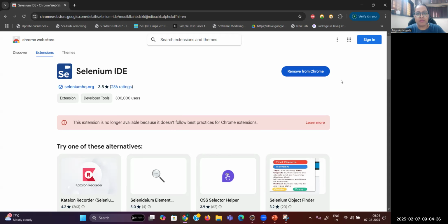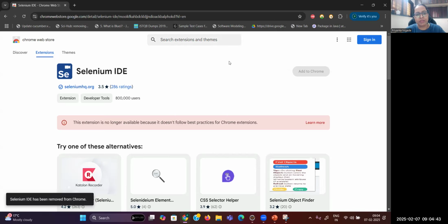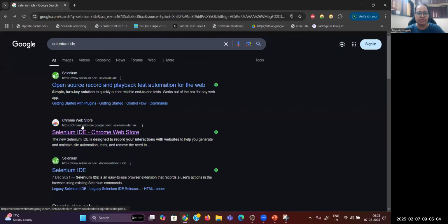See, I'm getting the option here to remove from Chrome. Why? Because I'm already having Selenium IDE. So let's say I just remove it. Then when you open this site, you will get the option Add to Chrome, and you are able to add it. But now you can see I'm getting this message: the extension is no longer available because it doesn't follow best practices for Chrome extensions.